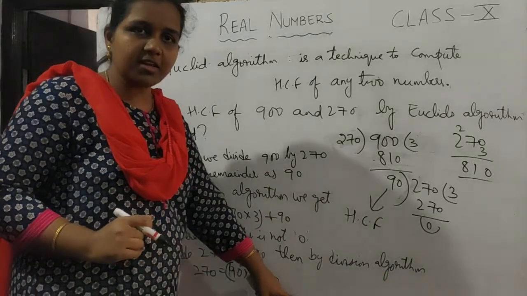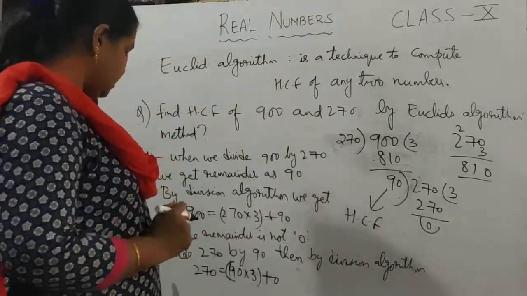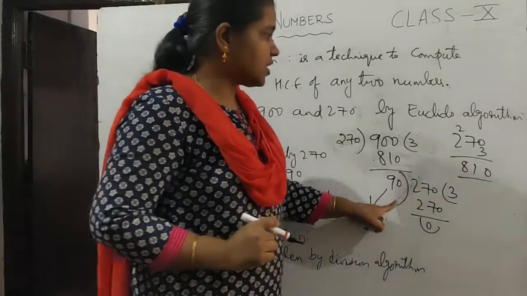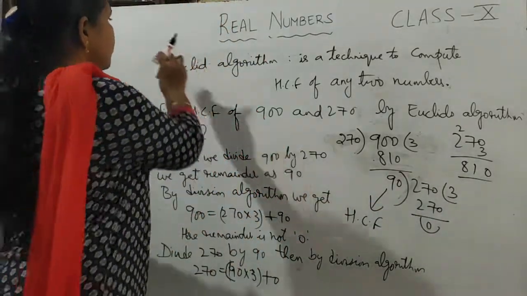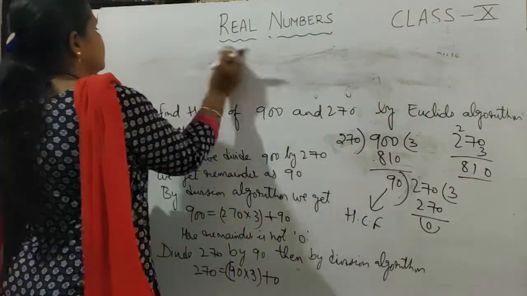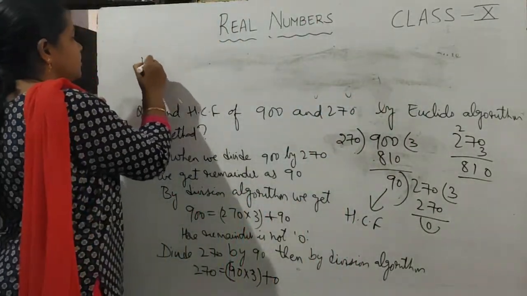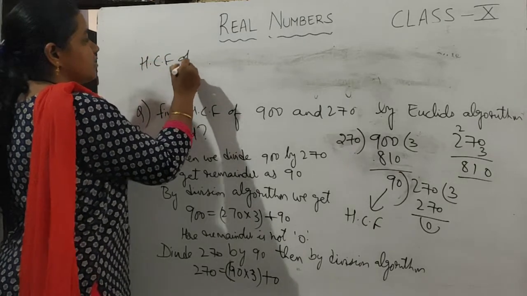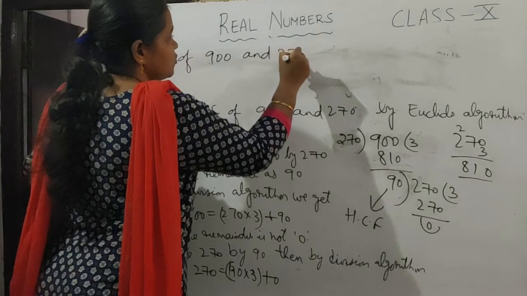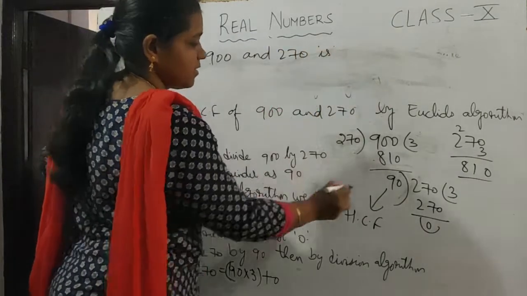So here the remainder is 0. So this 90 becomes the HCF. So you can write the HCF of 900 and 270 is 90.